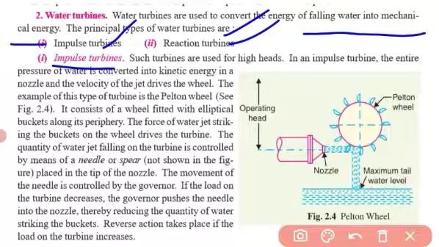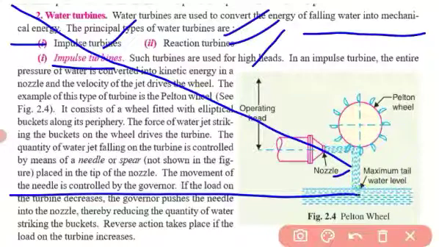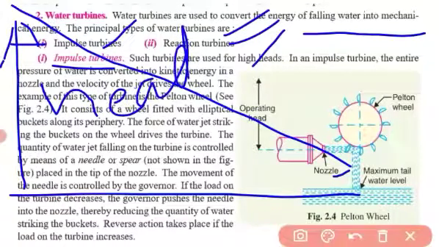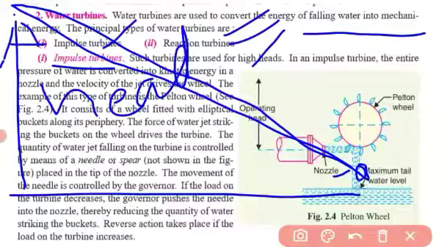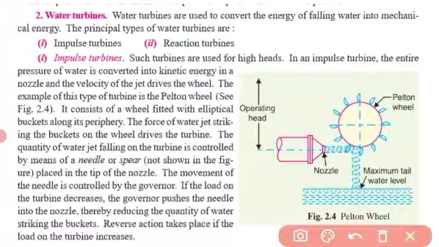Impulse turbines are used for high heads. Head means the water comes from the top to the bottom. This is the head, the height from this level to where the water is taken off to the turbine.